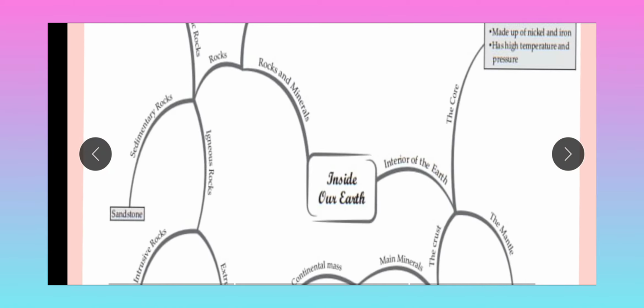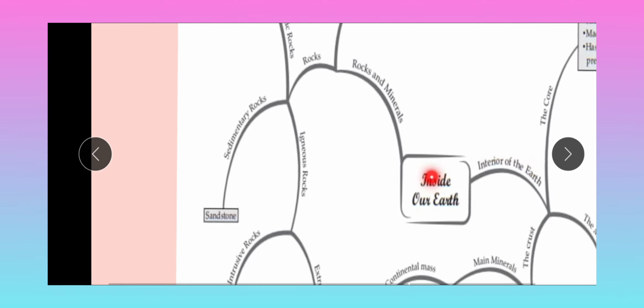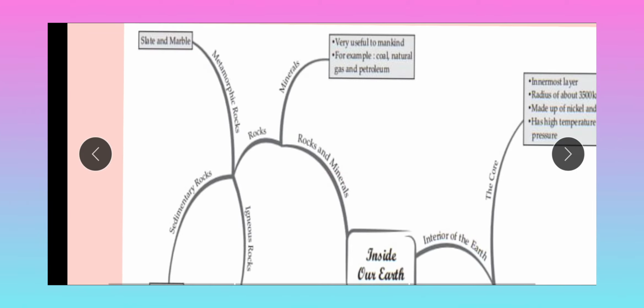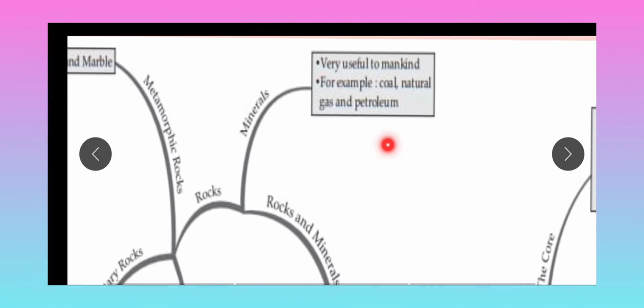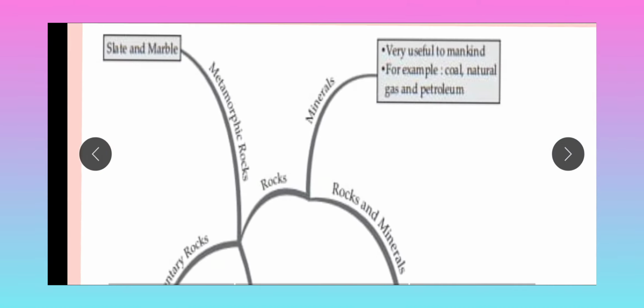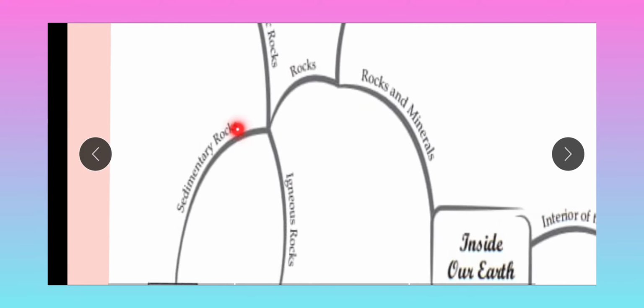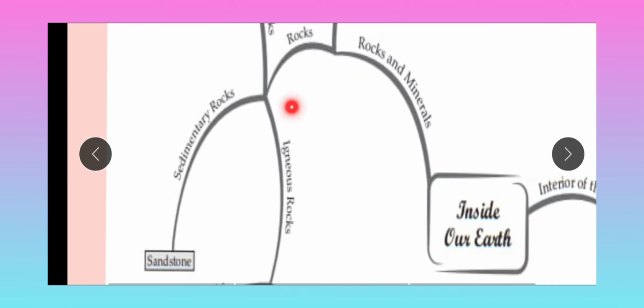Now the next topic, rocks and minerals. Minerals are very useful to mankind, for example coal, natural gas and petroleum. Next, which kinds of rocks are there? Metamorphic rock, sedimentary rock and igneous rock.